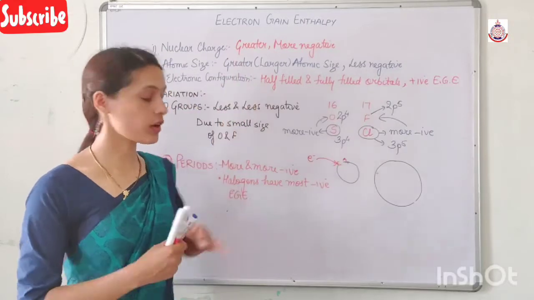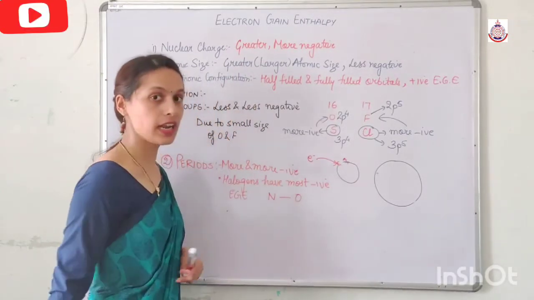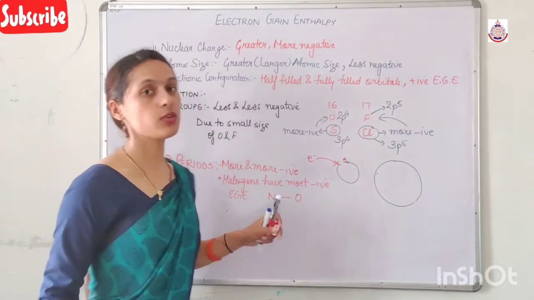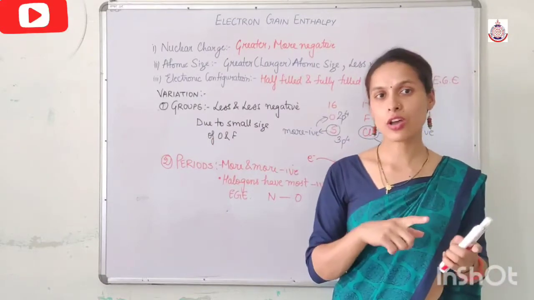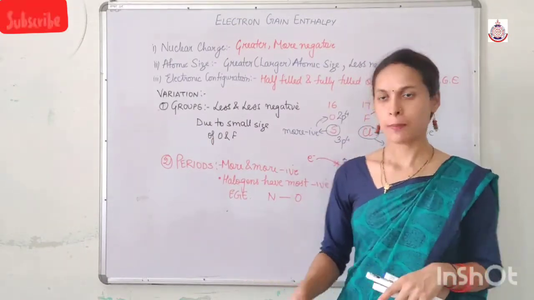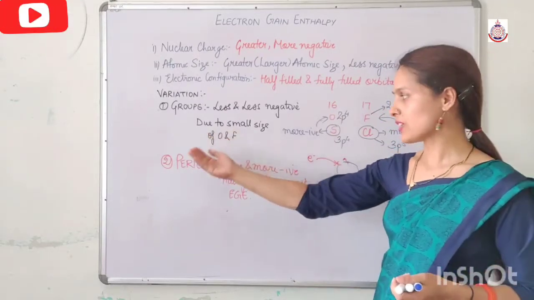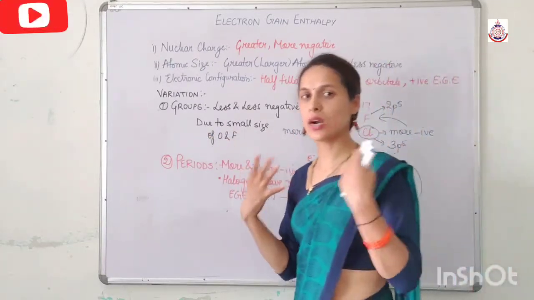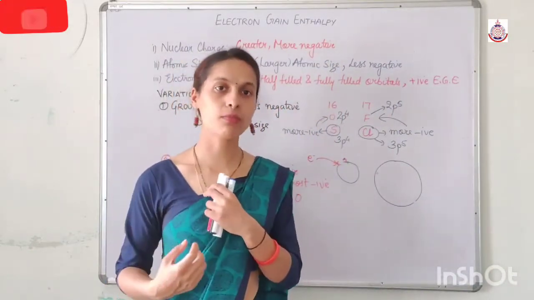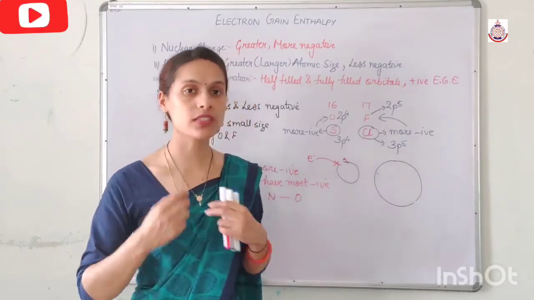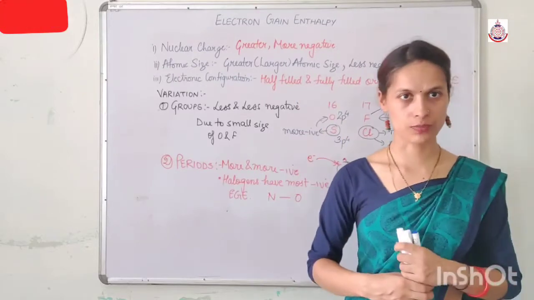And if we talk about nitrogen and oxygen, in nitrogen we get positive electron gain enthalpy because of the half-filled configuration, but in oxygen, again we get negative electron gain enthalpy. So as we move left to right in a period, electron gain enthalpy becomes more and more negative, but the noble gases have positive electron gain enthalpy due to the fully filled configuration.